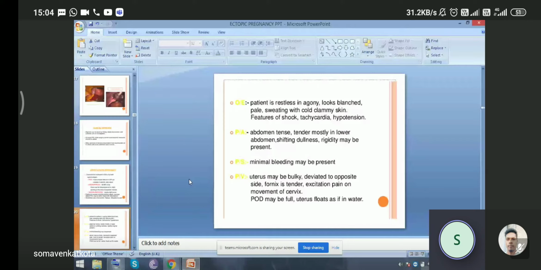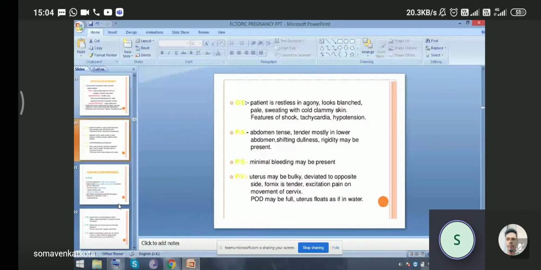And on per vaginal examination, the uterus may be bulky, deviated to the opposite side, the fornix is tender, with excitation pain on movement of the cervix. And the POD may be full, the uterus floats as if in water. So all this is about acute ectopic.